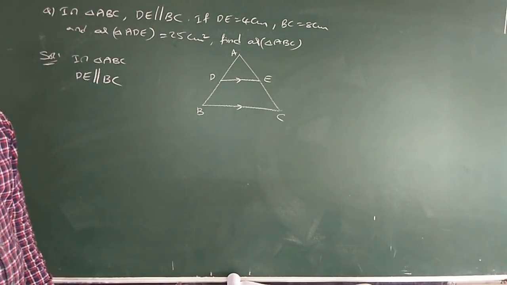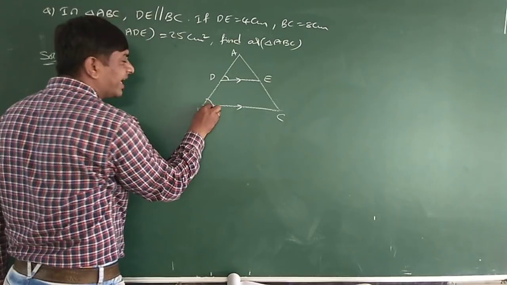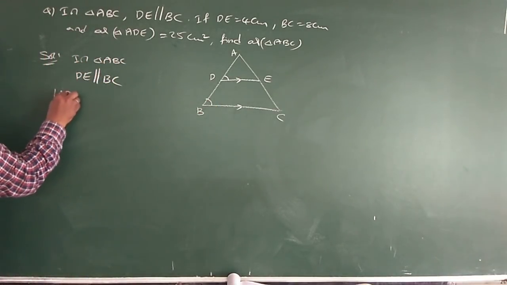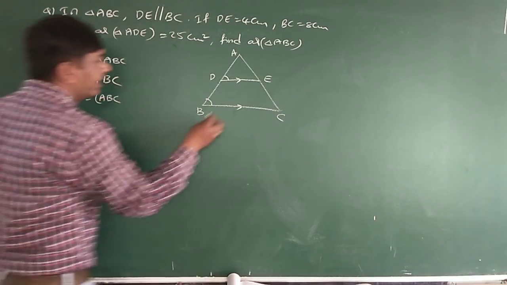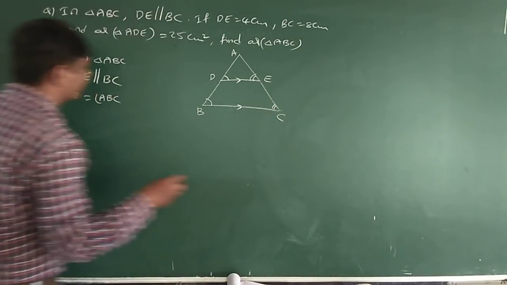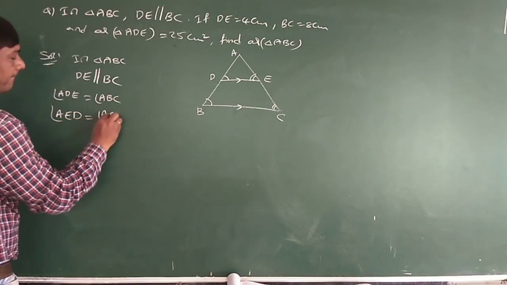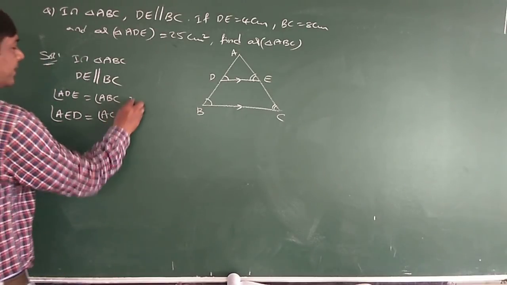DE parallel to BC means by parallel property, angle D is equal to angle B. Corresponding angles, angle ADE is equal to angle ACB.